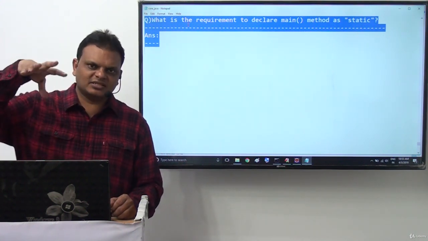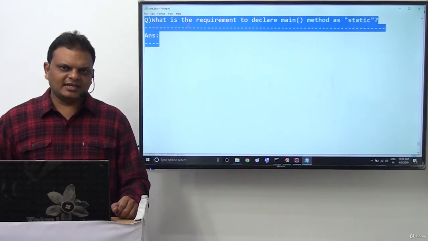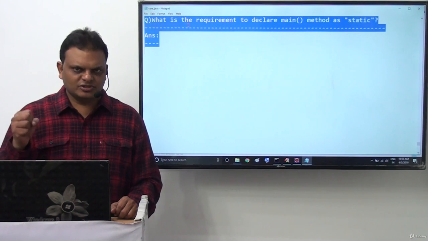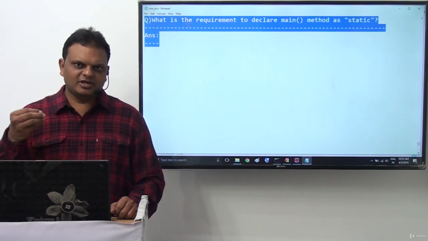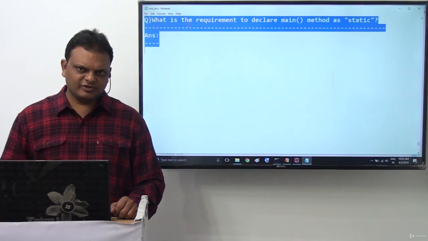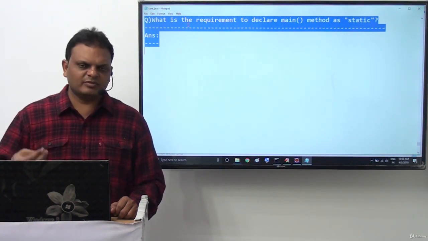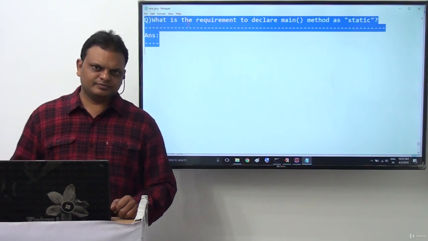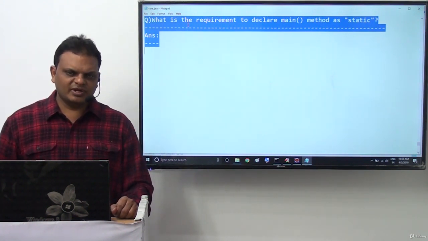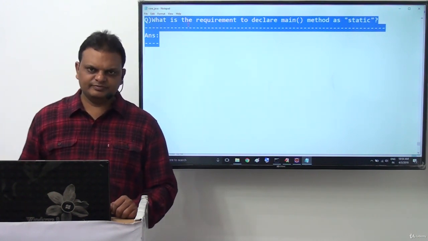To access main method, JVM has some predefined implementation. As per the predefined implementation of the JVM, JVM is accessing main method by using its class name.